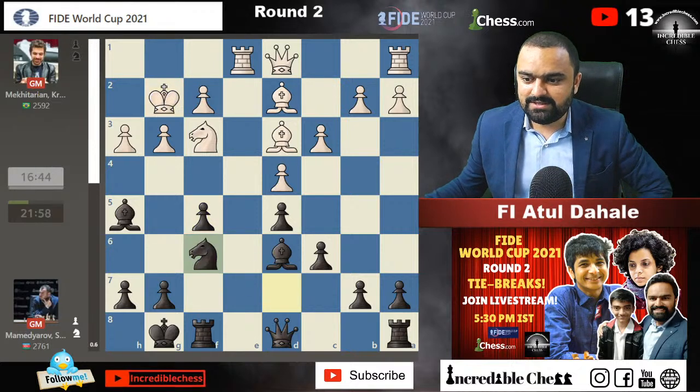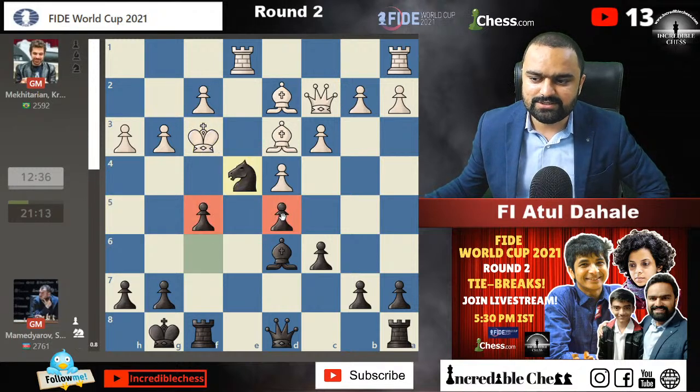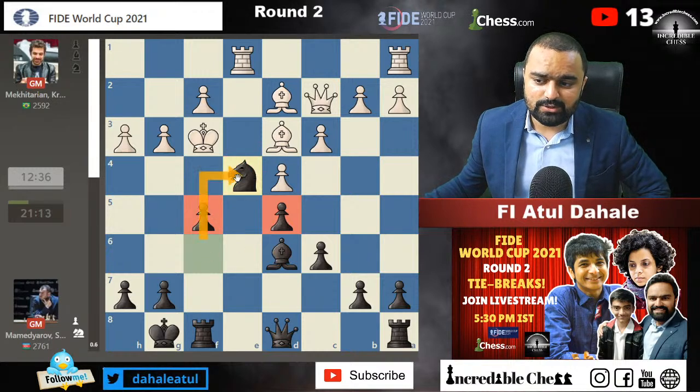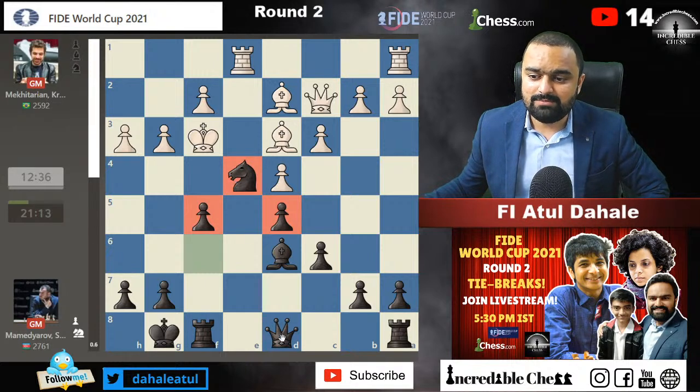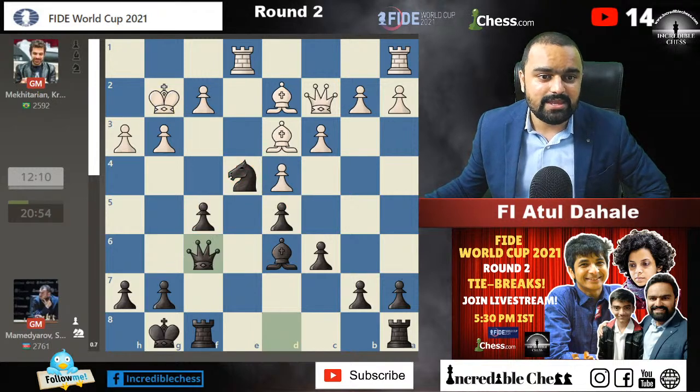Okay, he is just bringing the pieces towards this side of the board, and bishop into f3. Interesting. And knight comes to the e4 square. This is very nice, two pawns are controlling the e4 square. So Mamedyarov brings the knight into the center, and the queen might come into the game anytime. Okay, let's see what happened. King went back and queen joined in the game.